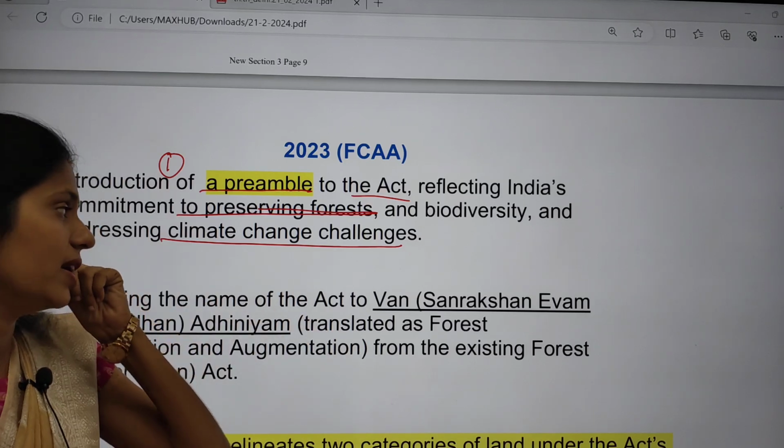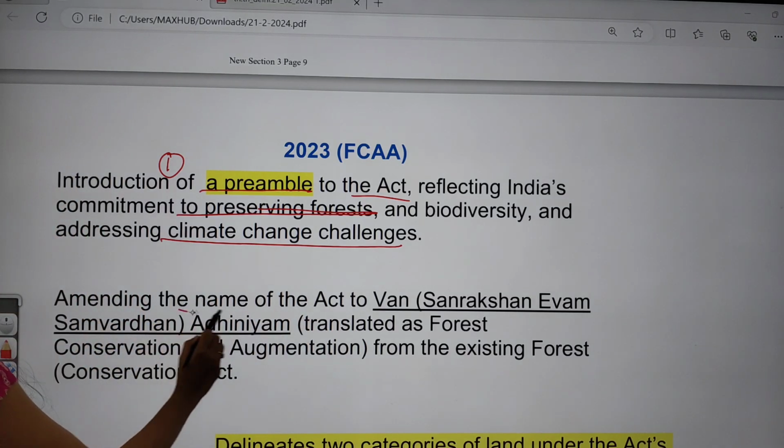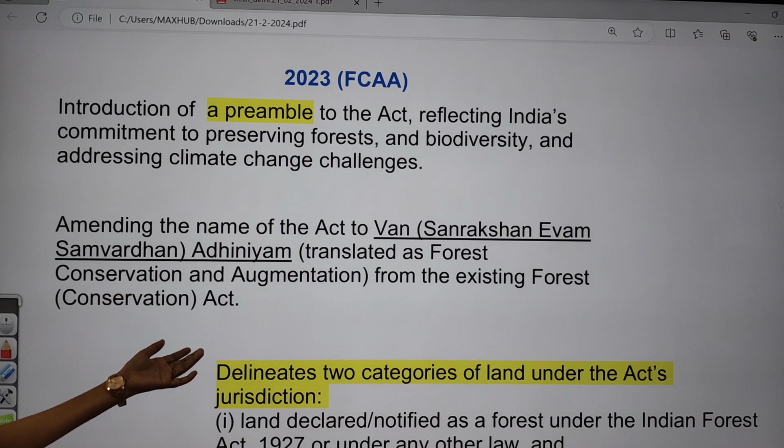So that is the first important amendment. And the next one is the name has been changed to Van Sanrakshan Evam Samvardhan Adhiniyam. So the existing name has been renamed.